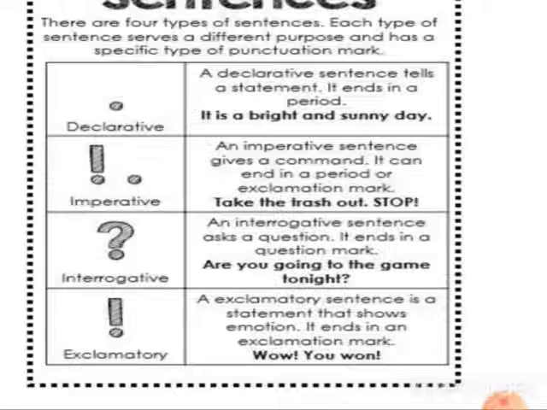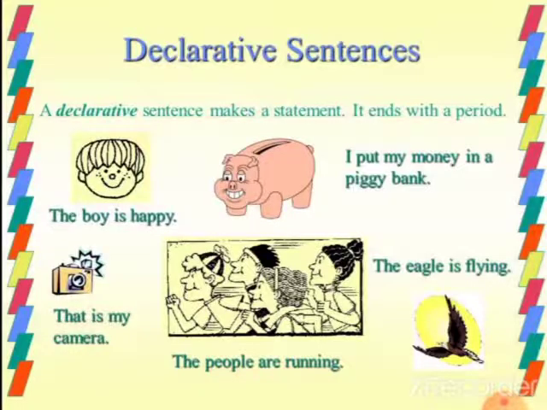Interrogative always ends with a question mark. If you find any sentence that ends with a question mark, then you can easily answer that it is an interrogative sentence. And the fourth one is exclamatory. An exclamatory sentence always ends with an exclamation mark. Now I am going to explain a declarative sentence.